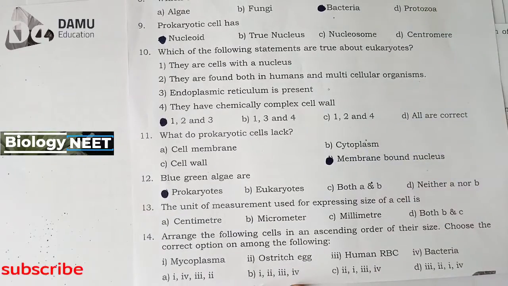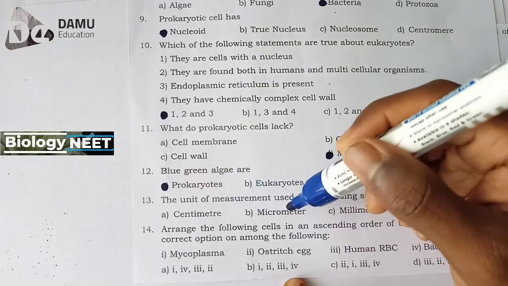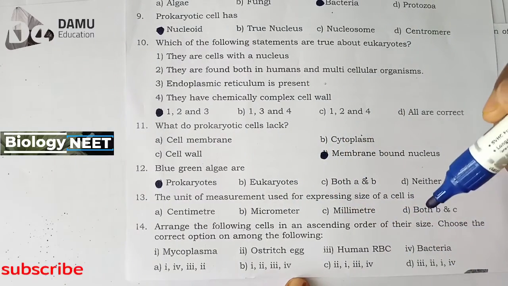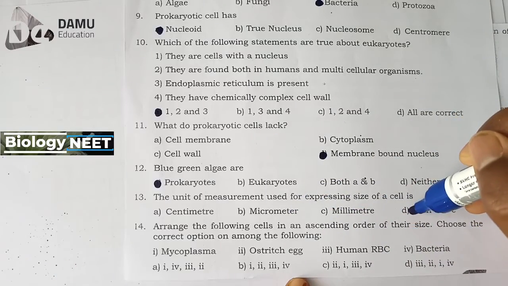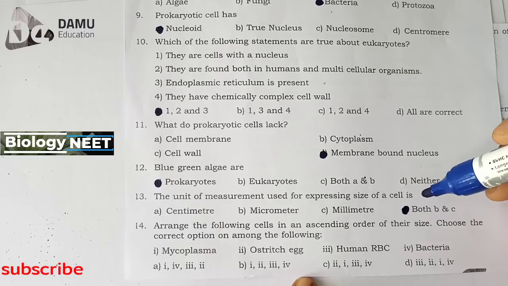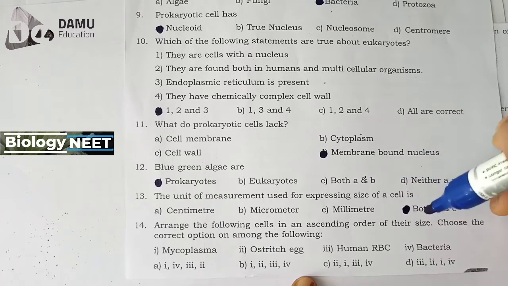Next one, the unit of measurement used for expressing the size of a cell is centimeter, micrometer, millimeter, or both B and C. Option D, both micrometer and millimeter, can be used for expressing the size of the cell. So that is the 13th, option D.